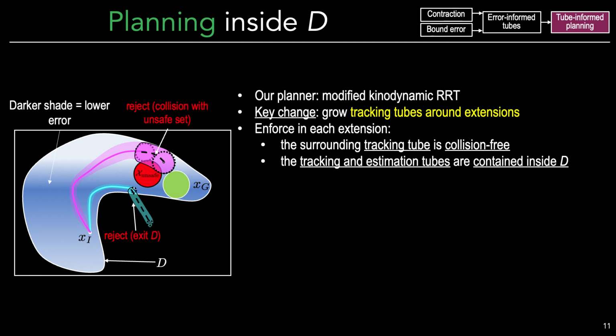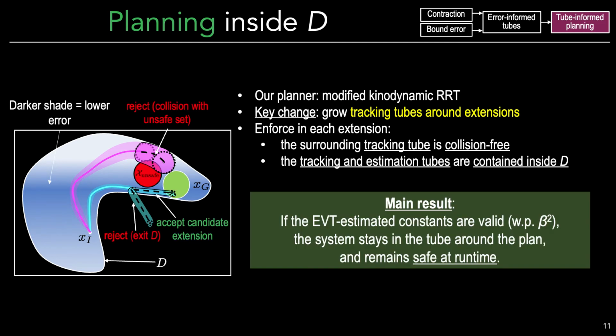This brings us to our main result, which is that if all of the EVT estimated constants are valid, which assuming independent samples will hold with probability beta squared, then the true system will remain safely inside the computed tube at runtime.